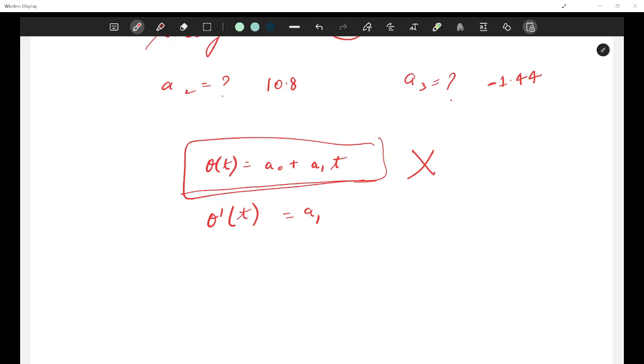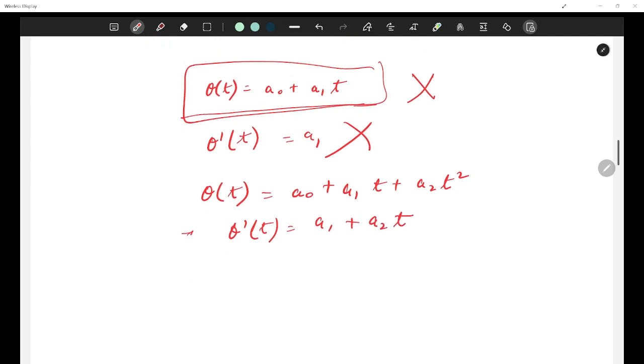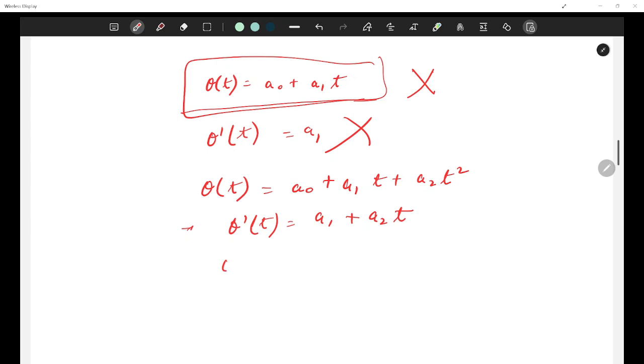Similarly, do one more. Now after this, so this fails, right? Take theta t to be a naught plus a1 t plus a2 t square. Okay, differentiate it. You'll get a1 plus 2 a2 t. So now your velocity is changing with time. Your acceleration is a2, so it is single sign.